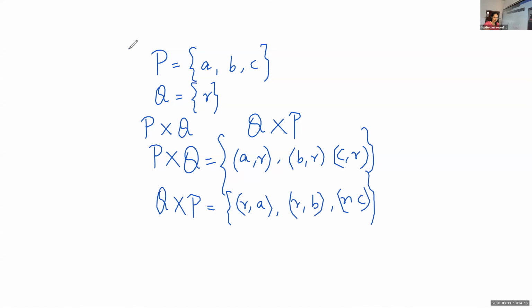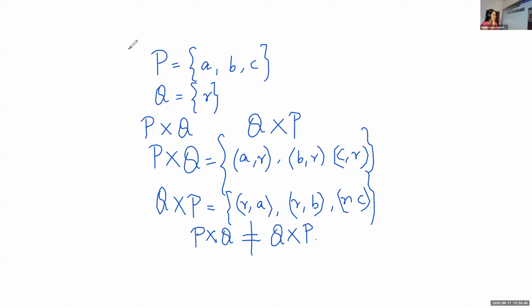Are they equal? No, ma'am. So we can write that P cross Q is not equal to Q cross P. Okay. Now let's do the next one.